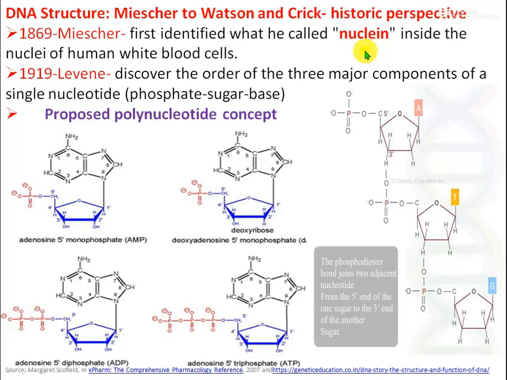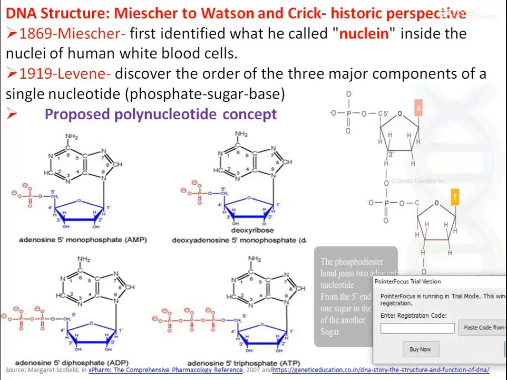Then in 1999, Levene discovered the order of the three major components of a single nucleotide: phosphate, sugar, and base. This is the main event in DNA discovery. Phosphate, sugar, and base are the three major components of DNA. I will discuss this later, but this nucleotide concept proposed the polynucleotide concept.